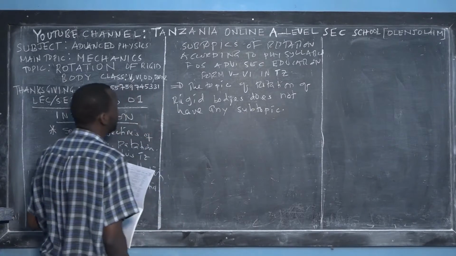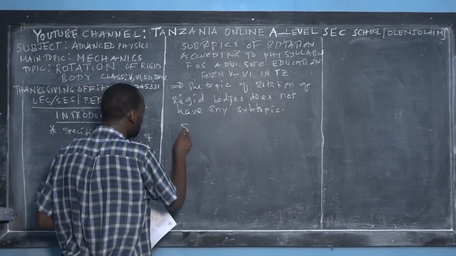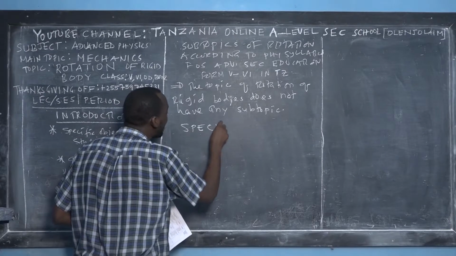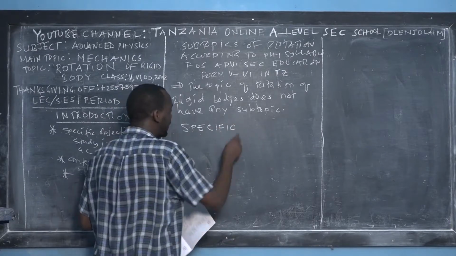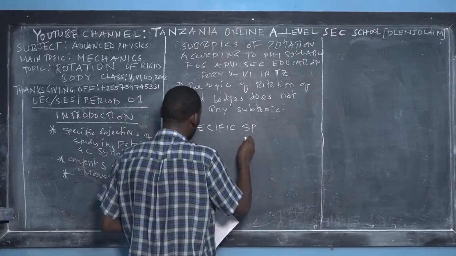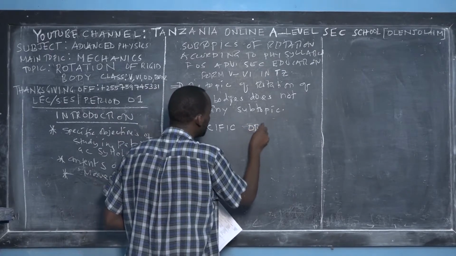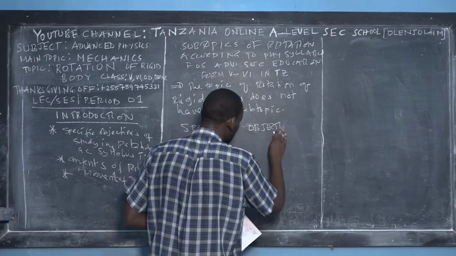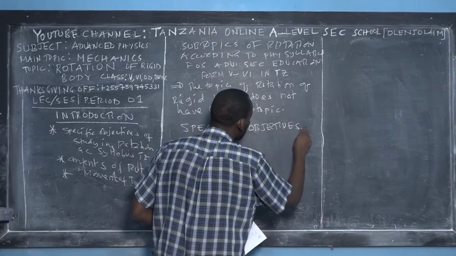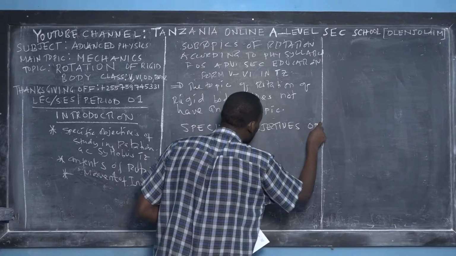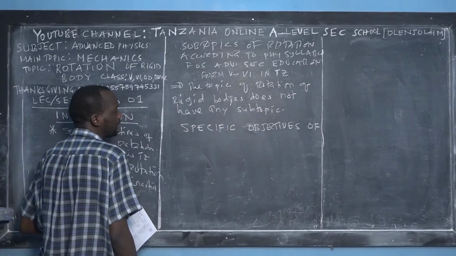Another piece of information that I want to share with you is that it's better for students to know the specific objectives. Why are you learning rotation of rigid bodies? The specific objectives of a student learning rotational dynamics.